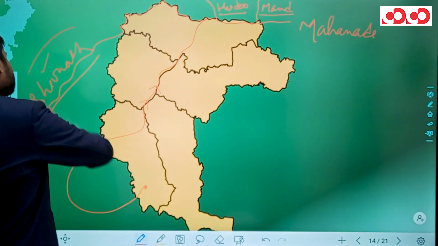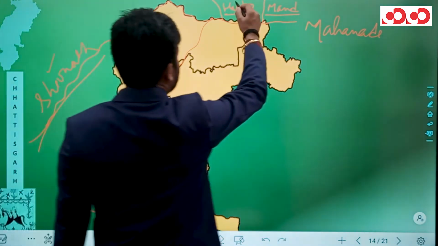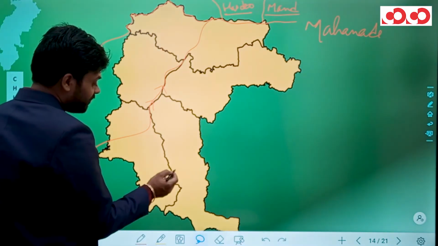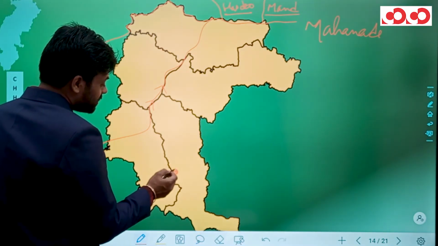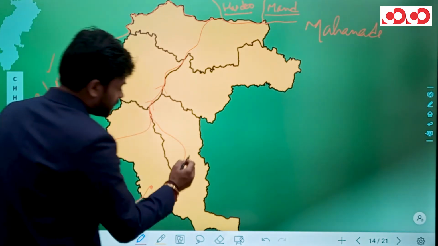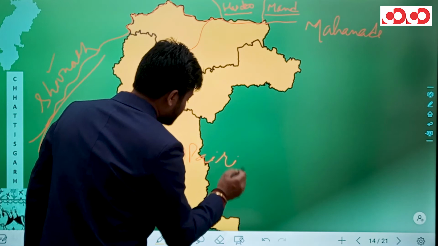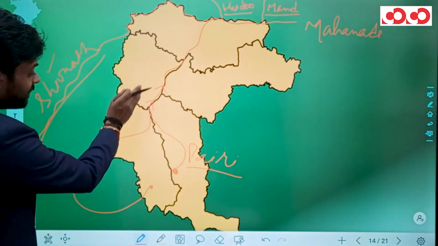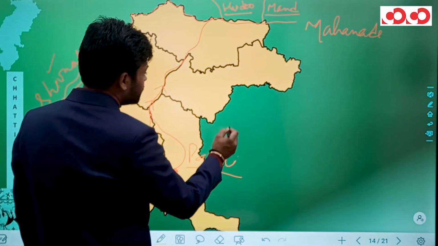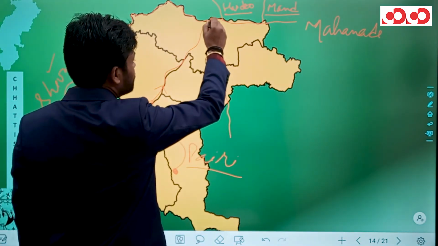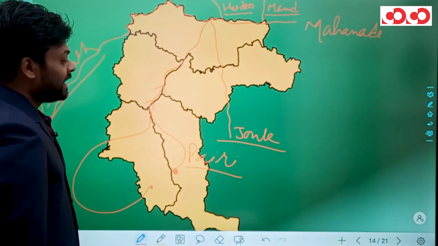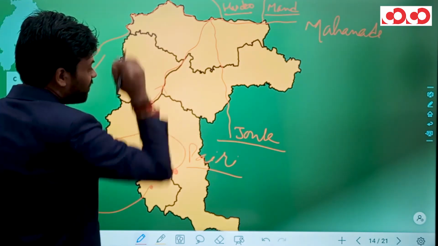Hence all of these, river Shivnath, river Hasdev and river Mand, are left bank tributaries of Mahanadi. If we talk about river Peri, it originates from the Bhatigad hills of this Gariyaband district, and this river Peri meets the right bank of Mahanadi. Talking about river Jok, it originates from the Sonbera plateau, and it also meets the right bank of Mahanadi.